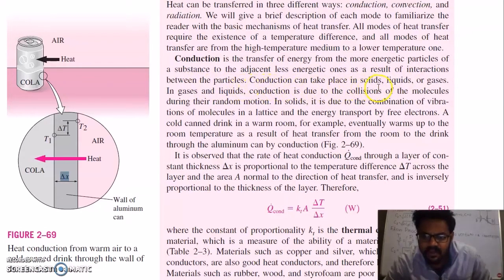Conduction can take place in solids, liquids or gases. In gases and liquids, conduction is due to collision of molecules during their random motion. In solids, it is due to a combination of vibrations of molecules in a lattice and energy transport by free electrons. A canned drink in a warm room, for example, eventually warms up to the room temperature as a result of heat transfer from the room to the drink through the aluminum can by conduction.